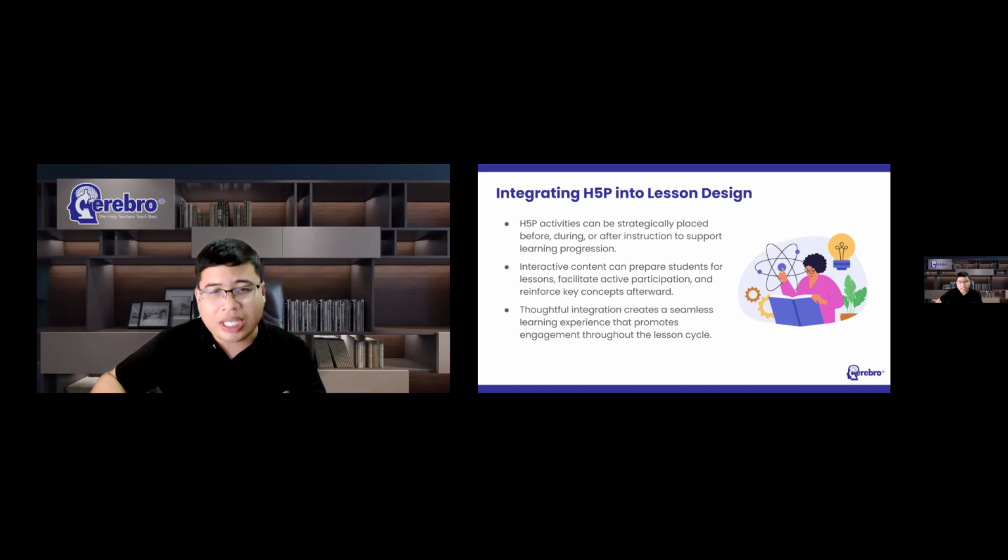And after instruction, H5P can support reinforcement and assessment. Summary activities can help consolidate learning. Fill in the blanks can strengthen recall. Drag and drop can help students organize and apply knowledge. So the key idea is that H5P should not exist separately from instruction, but it should become part of instruction.